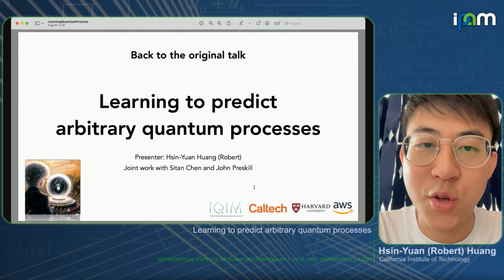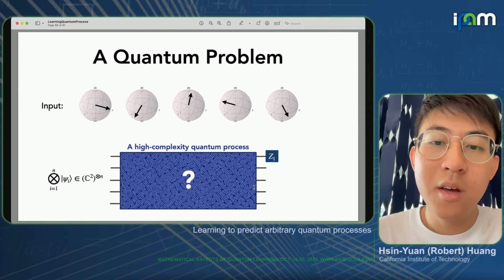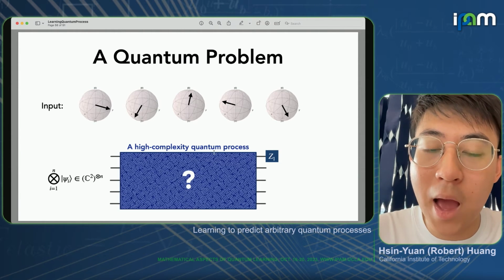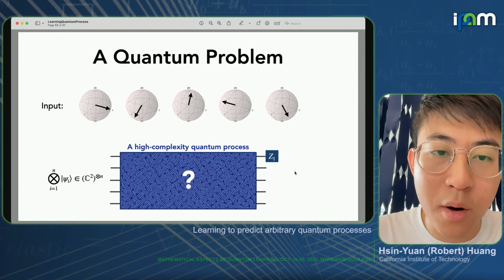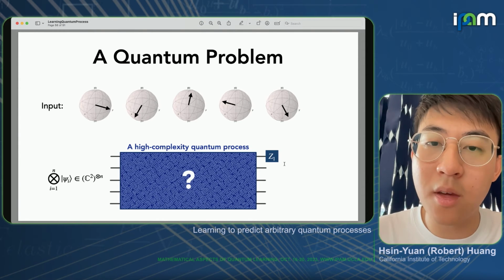So now back to the original talk on learning to predict arbitrary quantum processes. Recall again, the quantum problem is we have some highly complex quantum process that we would like to learn. And for simplicity, we're restricted to just looking at random product state input and measuring Z1 on the output.